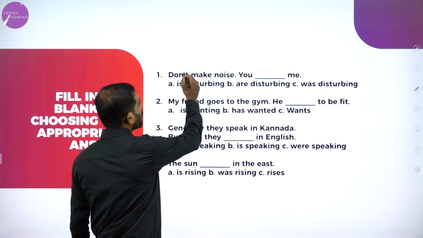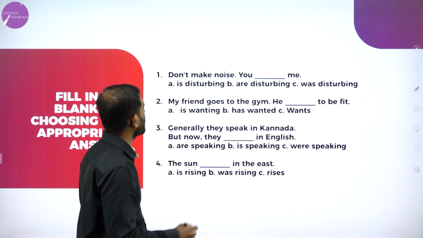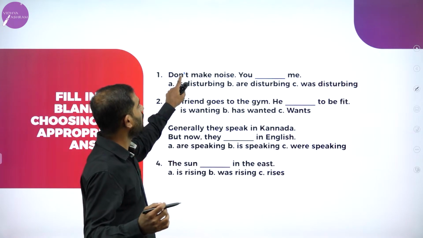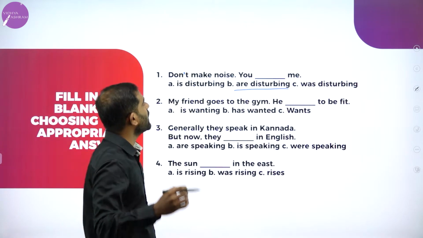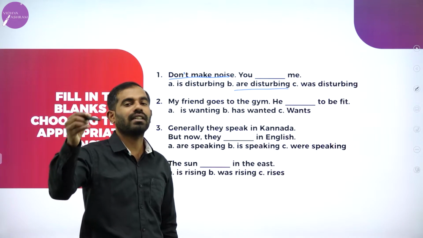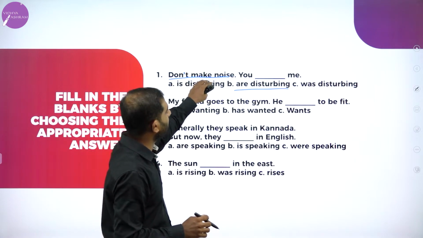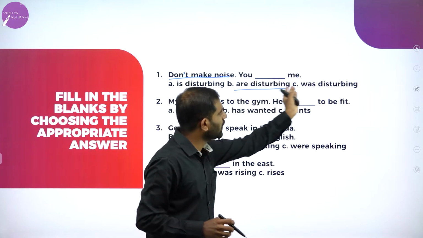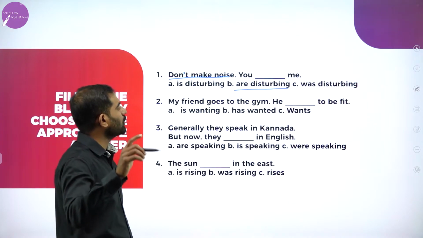Don't make noise. You dash me. There are 3 options. The first option is disturbing. Second option, are disturbing. Third one is was disturbing. Don't make noise. You are disturbing me. We know that the sentence here is not giving you any idea about the tense, whether the tense is in present or past or future. If it gives you an idea, depending on the preceding sentence, the previous sentence would take this answer. So be careful.